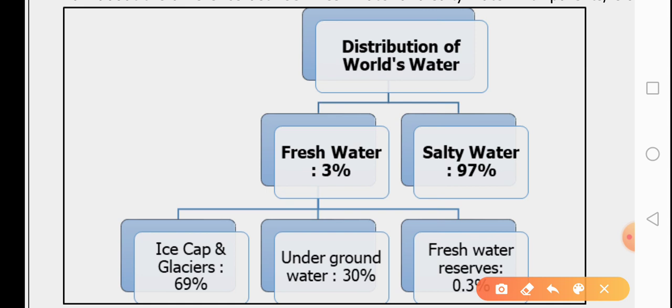Then 30% water is underground, and only 0.3% water is found on the surface of the earth, like in rivers, in lakes, or the water that is stored in dams and streams. So here is the distribution.